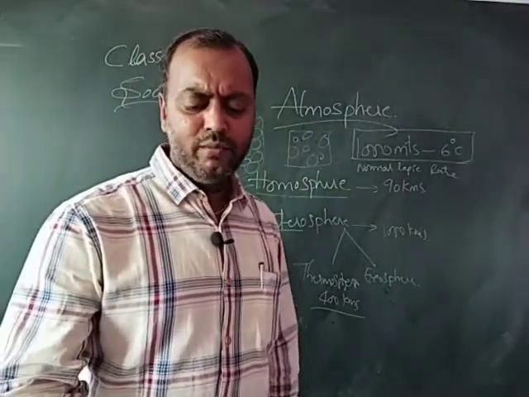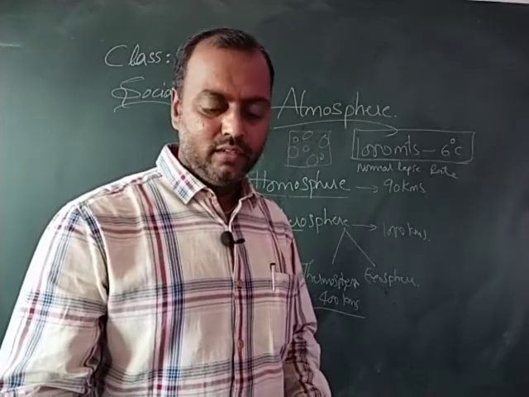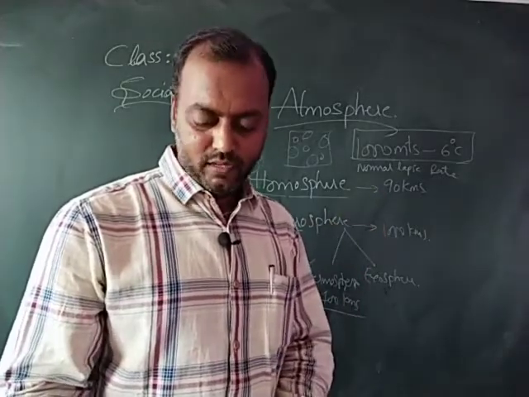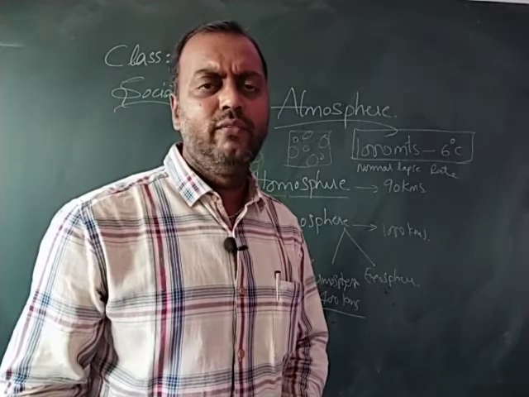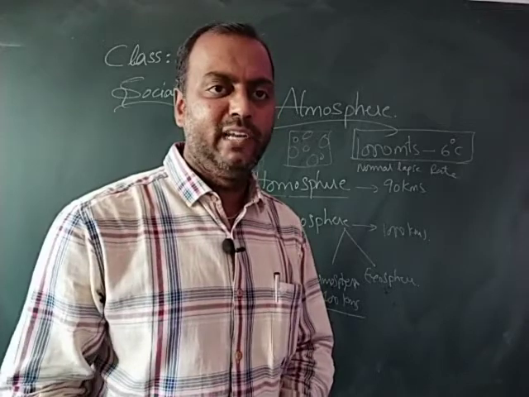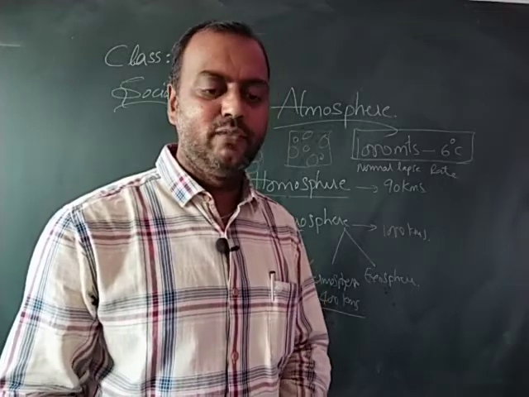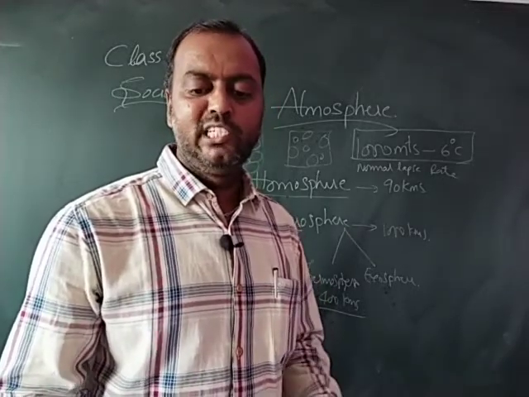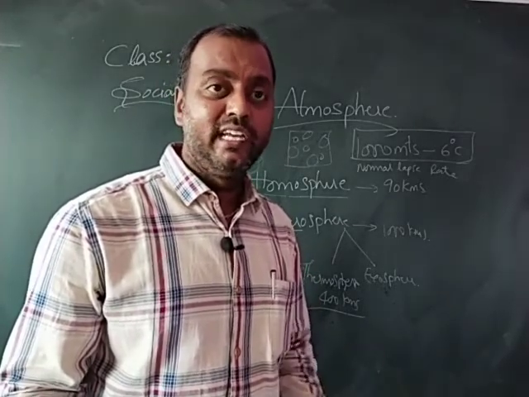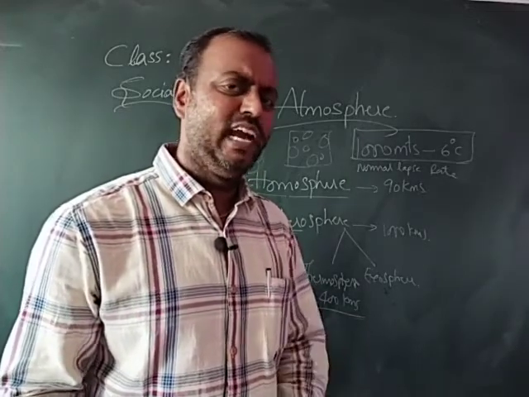So when more molecules go to the higher reaches of the atmosphere, the places near the earth will have fewer of them. This means less pushing around, and we also call it less pressure. So when it is hot, it will be low pressure. When it is cold, it will be high pressure. That is what the geographers have identified: when it gets hot, the pressure becomes low. When it becomes cool, the air pressure increases. In simpler terms, if one increases, the other decreases. This is called an inverse relationship.